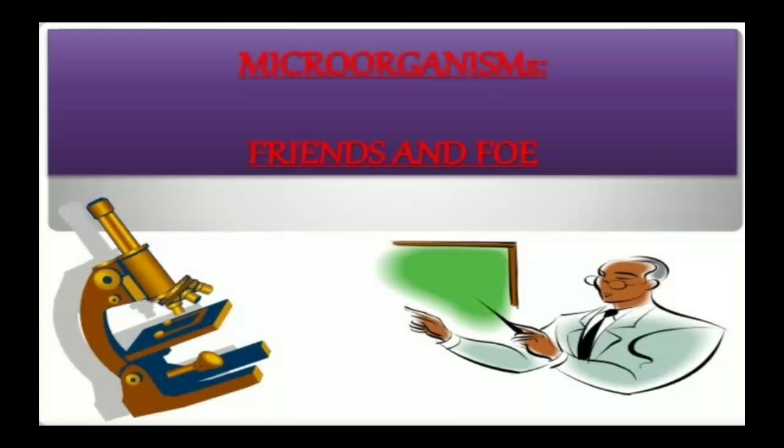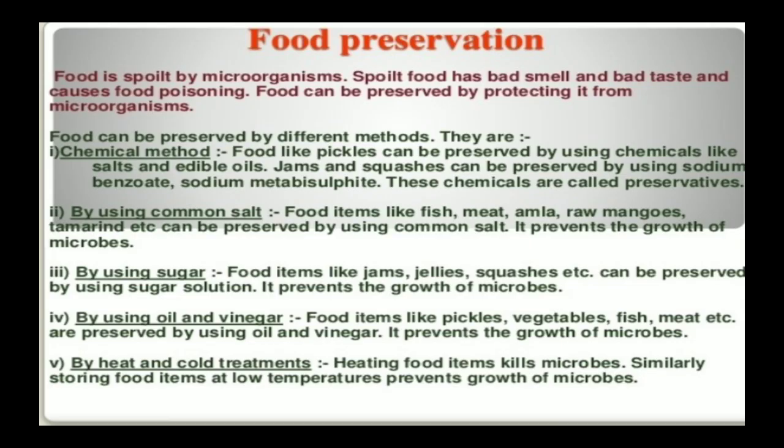Good morning, students. Today we are going to discuss microorganisms, friend and foe, in the revision part, the last part of your lesson, that is about food preservation and the nitrogen cycle. While discussing food preservation, it is very important that we preserve food properly to prevent it from being spoiled. Food preservation involves preventing the growth of bacteria and fungi.